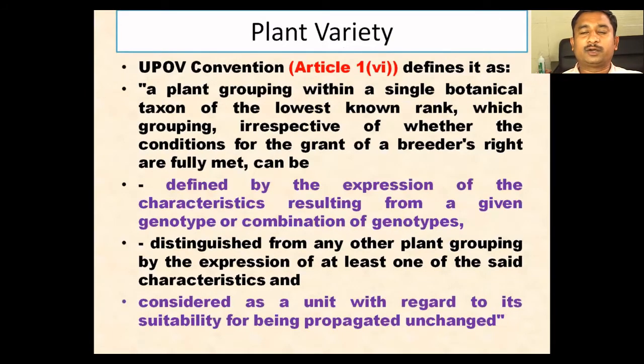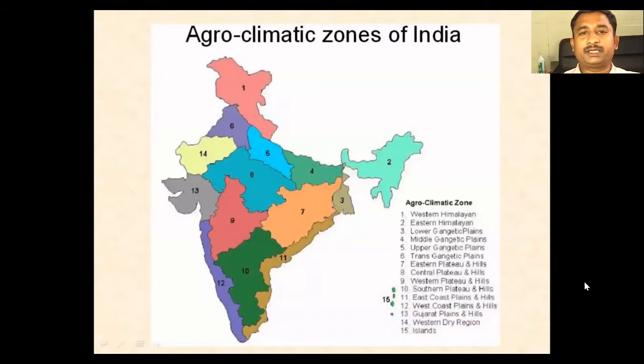Coming to the UPOV Convention, the International Convention on Plant Breeders' Rights, Article 1 defines a variety as a plant grouping within a single botanical taxon of the lowest known rank, which grouping, irrespective of whether the conditions for the grant of breeder's right are fully met, can be defined by the expression of the characteristics resulting from a given genotype or combination of genotypes, distinguished from any other plant grouping by the expression of at least one of the said characteristics, and considered as a unit with regard to its suitability for being propagated unchanged. This is an important definition under the UPOV.